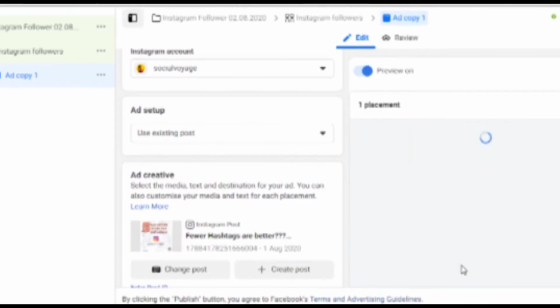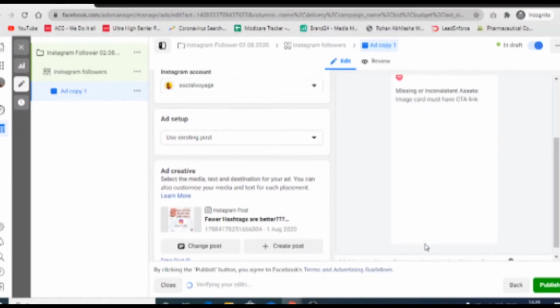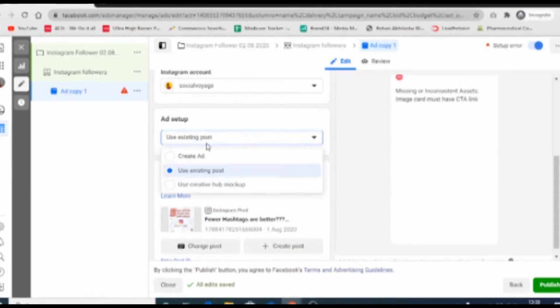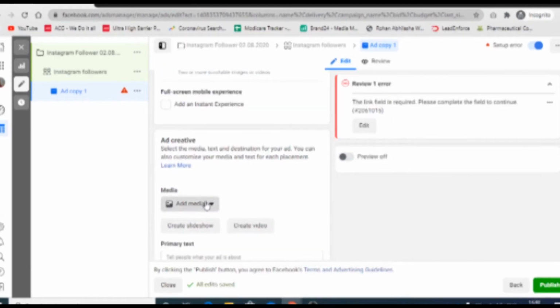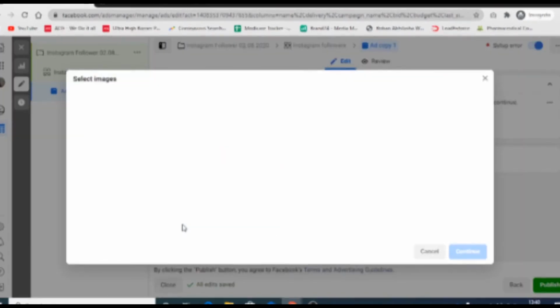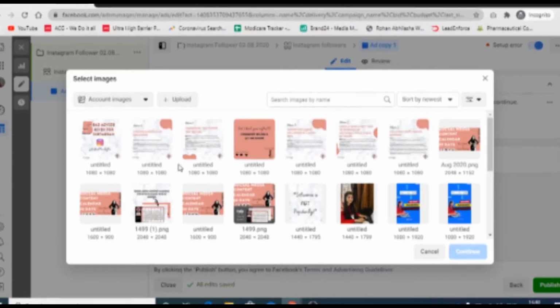So I might take an image. I'll take one of my stories. Right now I believe I don't have a video story, but I have a story which looks like a video. Actually I had created a video, but I'm not getting it over here. So I'll just select a story with that story size. If you are creating content for story ads, please check the size. What is the size of an Instagram story?